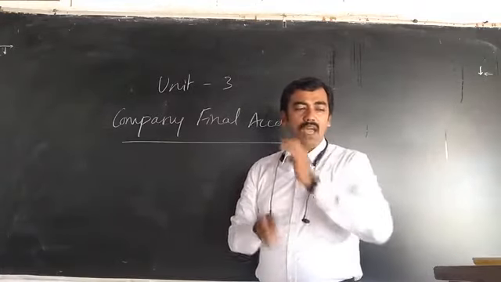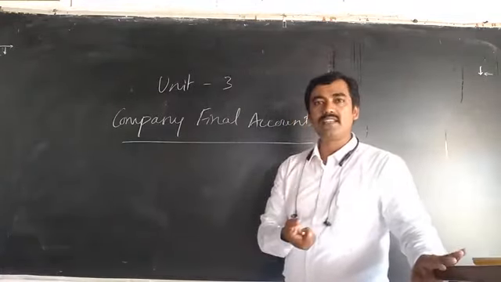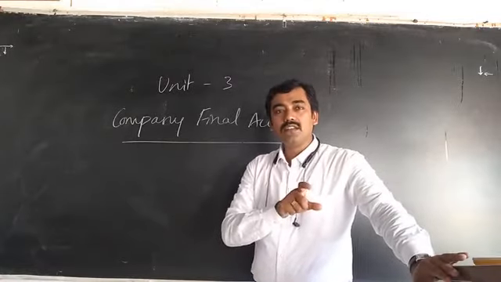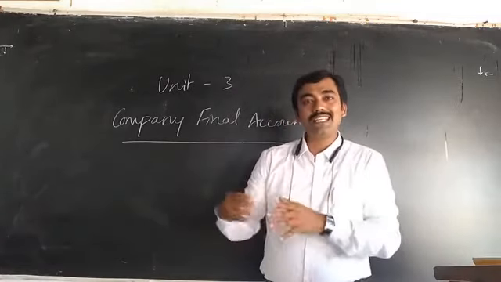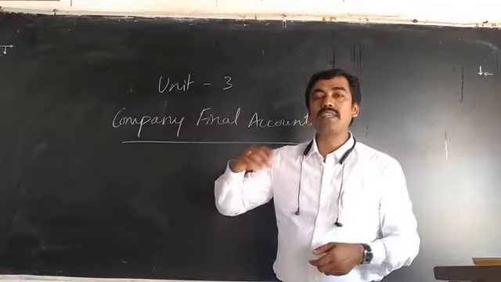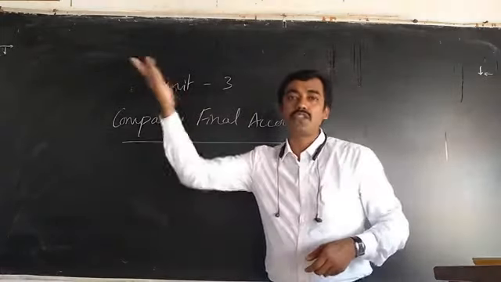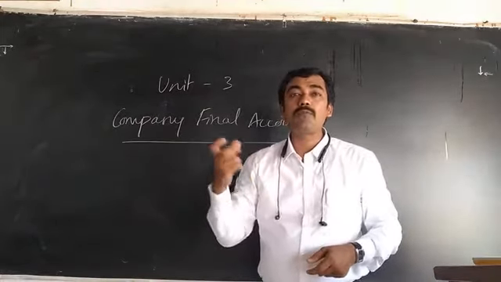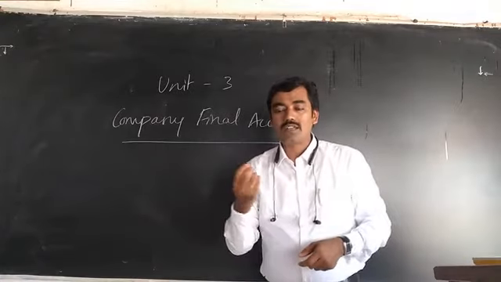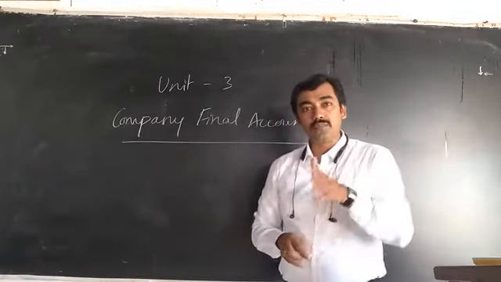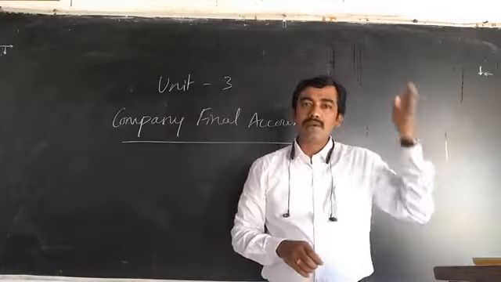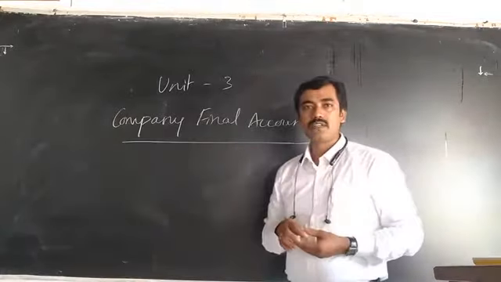So from how much capital the company had in the present year and previous year, we can easily understand how the company will get profits in the future. That means the estimated profit, we can easily calculate from the previous year's financial accounts.